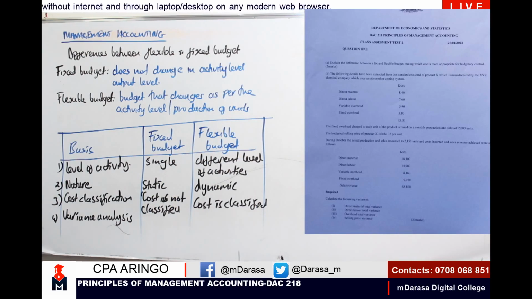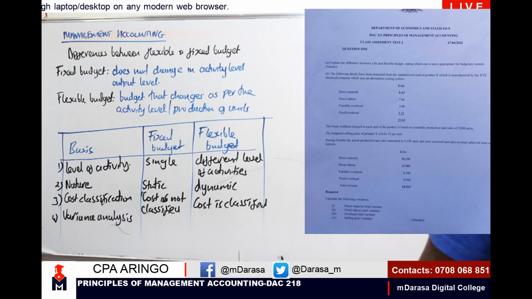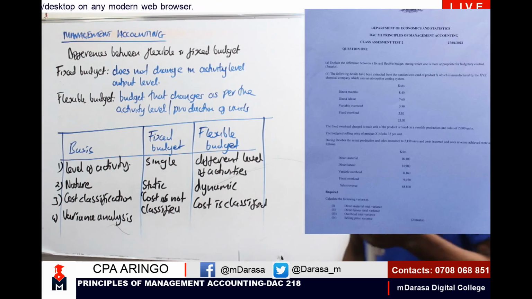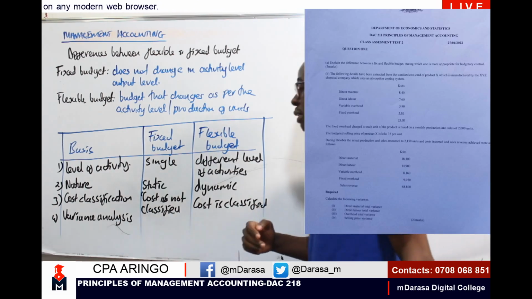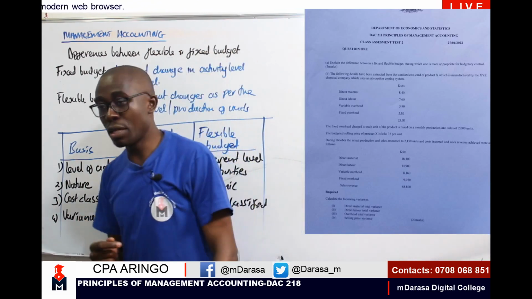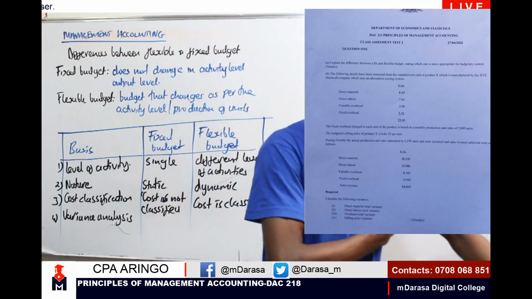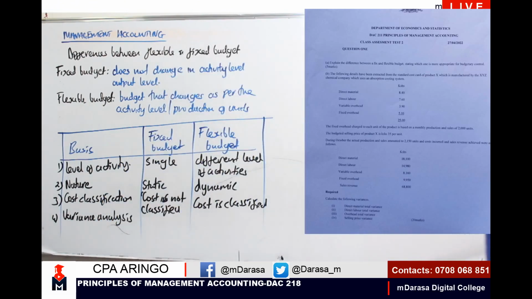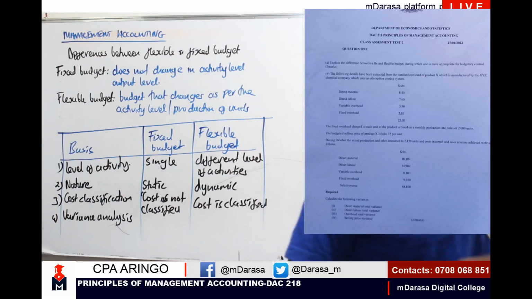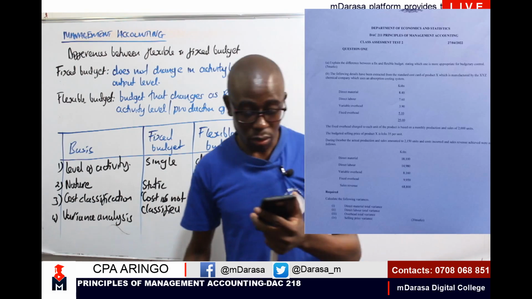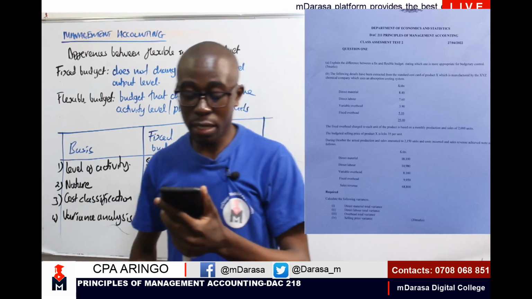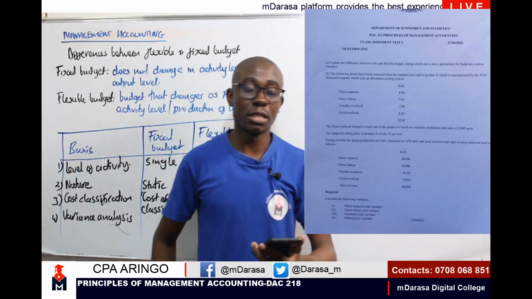Of product X, which is manufactured by the XYZ chemical company, which uses an absorption costing system. So I'm told that this company uses an absorption costing system, meaning that I'll always come up with cost data on the basis of absorption. Standard cost card; of course, standard is the same as budgeted.